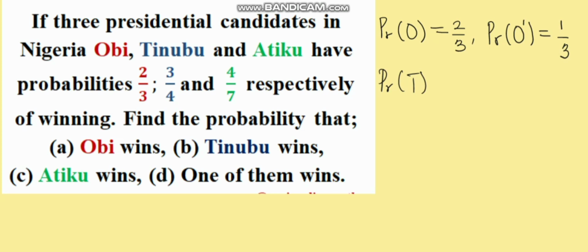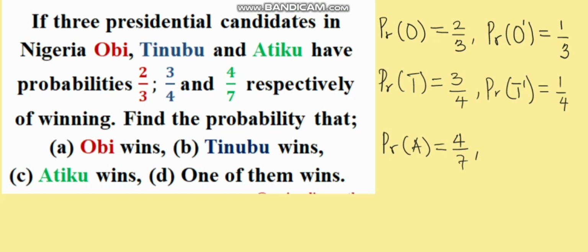Likewise for Tinubu, let's use T. Probability T for Tinubu will be 3/4. And likewise, the probability that Tinubu will not win, that is T prime, is 1/4, by subtracting 3/4 from 1. So likewise, the probability that Atiku wins is given as 4/7. And likewise, the probability that Atiku loses, that is A prime, subtract 4/7 from 1, that will give us 3/7.